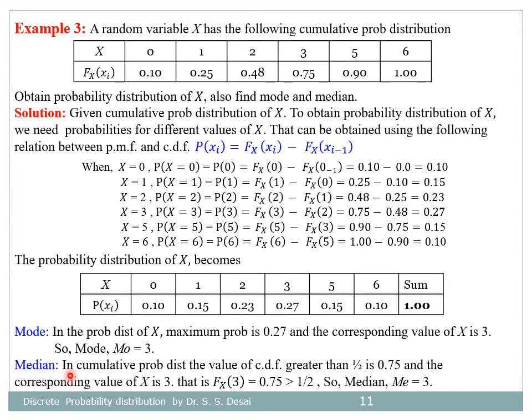Similarly, for the median, in the cumulative probability distribution, the first value of the CDF greater than half, that is 0.5, is 0.75, and the corresponding value of x is 3. Therefore F of 3 is equal to 0.75, which is greater than half, so the median m is equal to 3.